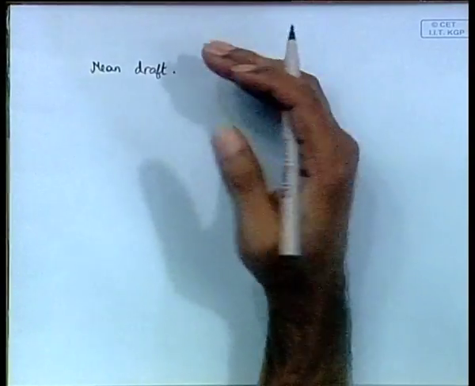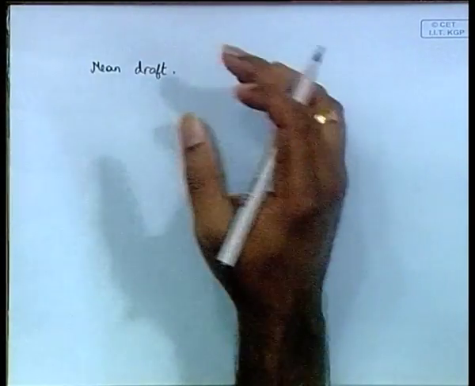So, average draft means suppose you have some draft here, some draft here, and you add a load, you take the average of these two drafts, that is called an average draft. The mean draft becomes slightly different from the average draft because of parallel sinkage and rise. So, that is one point.